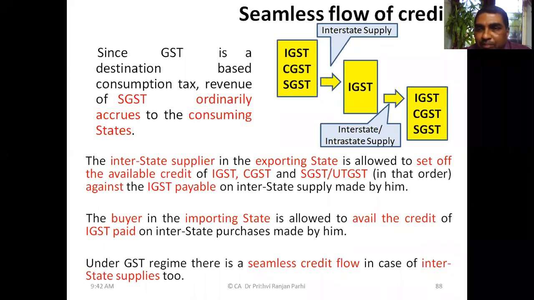When a supplier makes an interstate supply, he collects IGST from the customer and pays it. And when a supplier makes an intrastate supply, he collects CGST and SGST. Right? And we have understood so far that IGST credit, CGST credit, and SGST credit can all be used for settling IGST liability. And IGST credit can also be used for settling IGST, CGST, and SGST liability. Is it not? This concept you have understood.